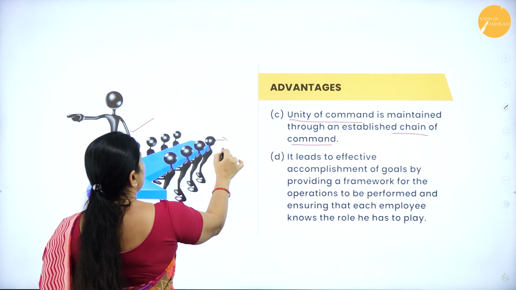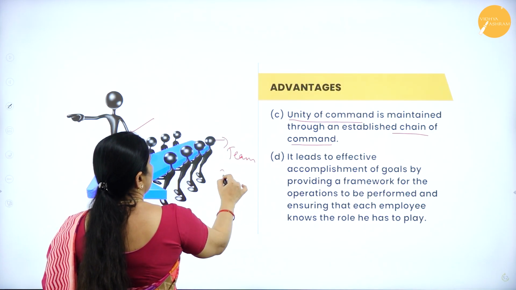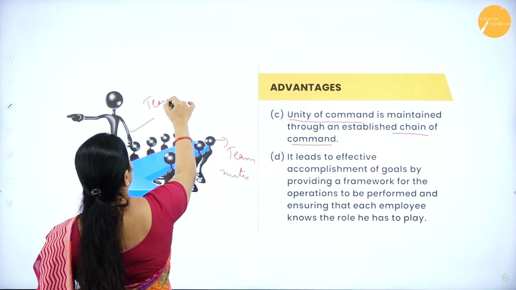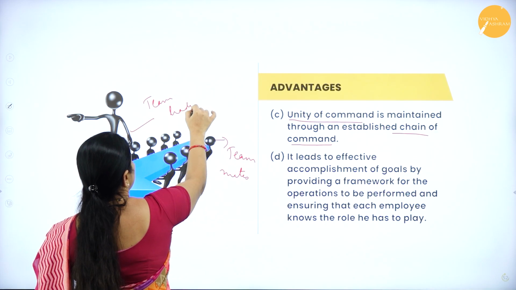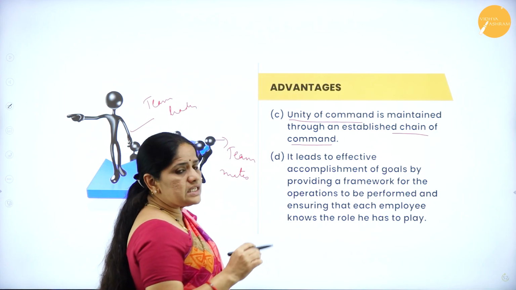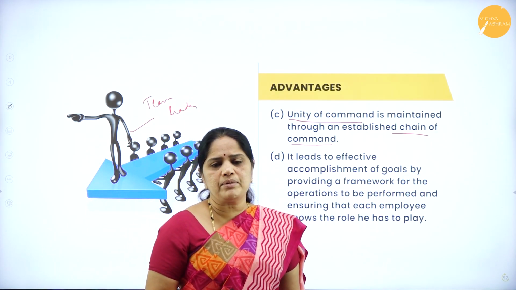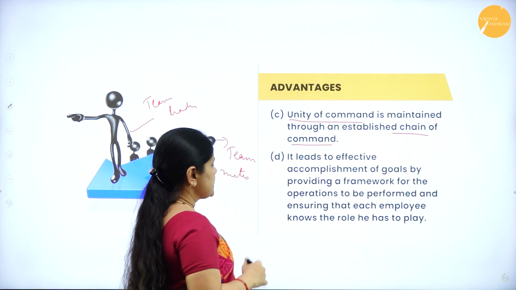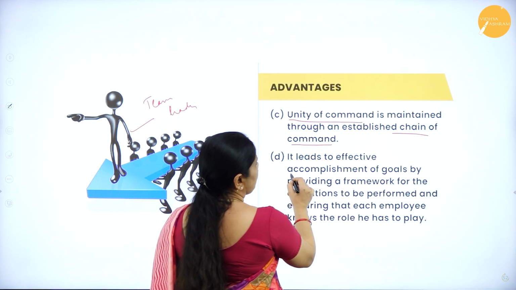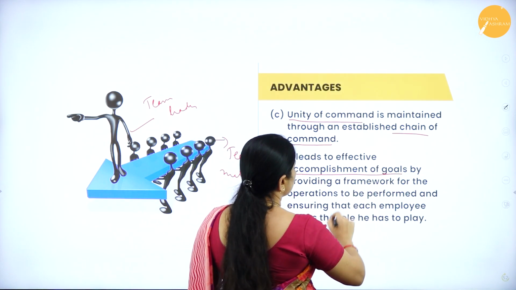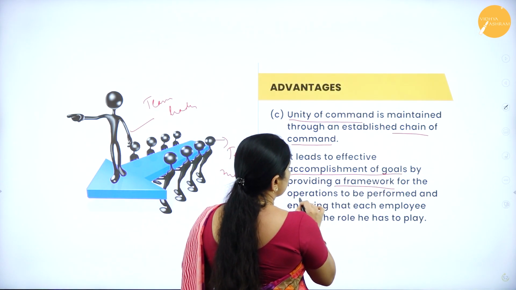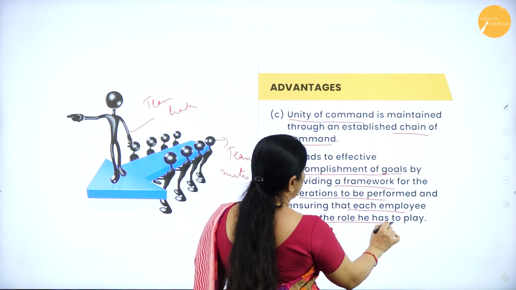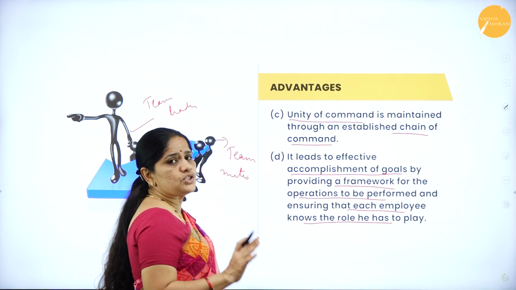So these are the teammates here, and he is commanding them. So he is the team leader. So he is commanding his teammates. So this unity of command is established in a formal organization. Then the next advantage is it leads to effective accomplishment of goals by providing a framework for operations to be performed and ensuring that each employee knows the role he has to play.